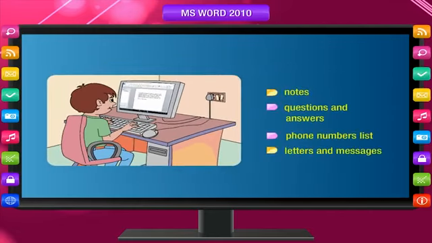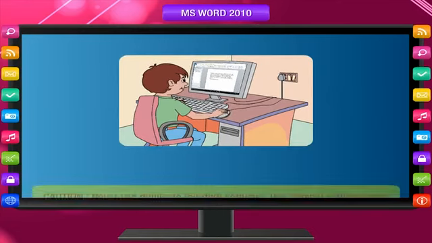You can type your notes as well as questions and answers in MS Word. You can prepare a list of phone numbers of your friends. You can also type letters and messages. Each of these is called a document.